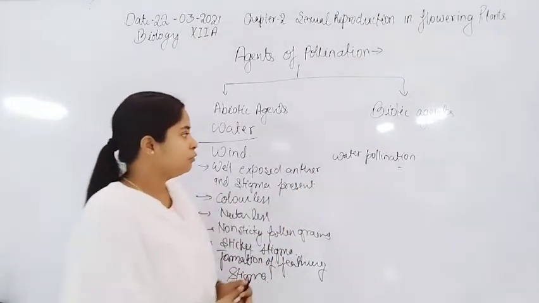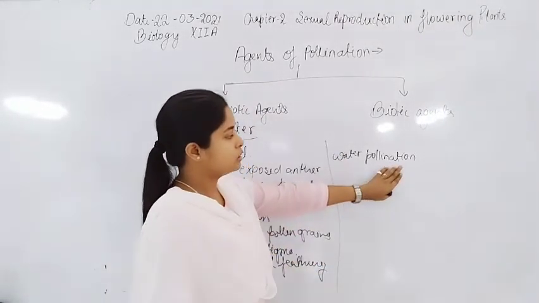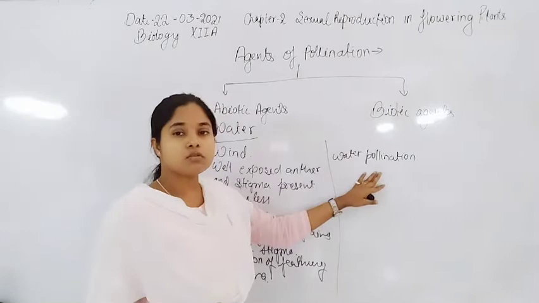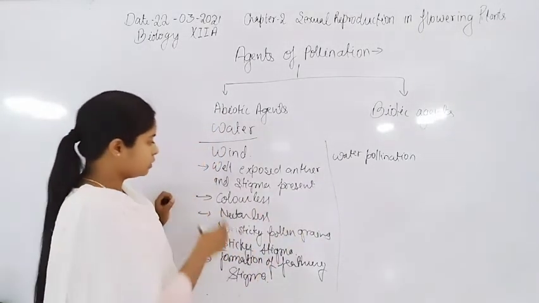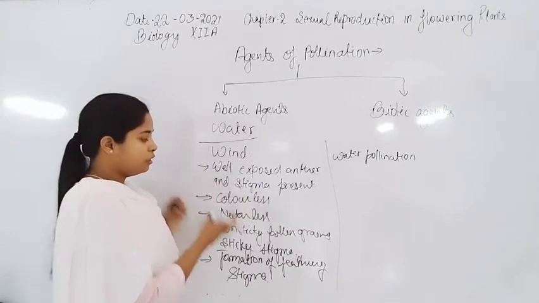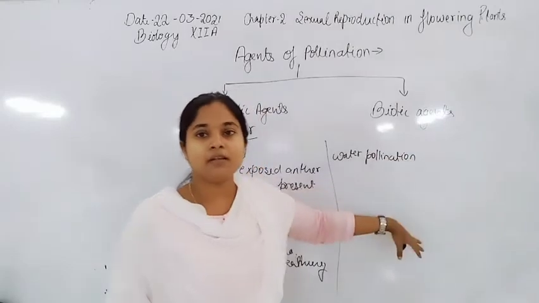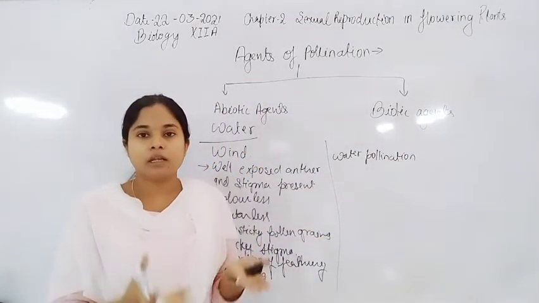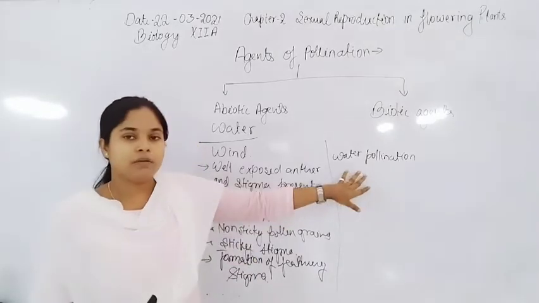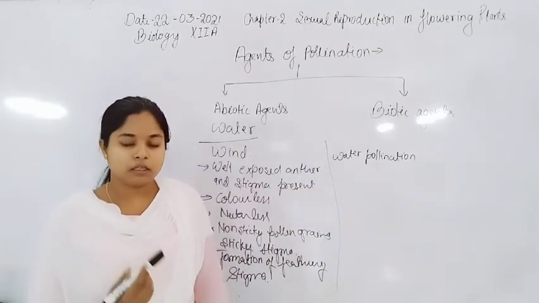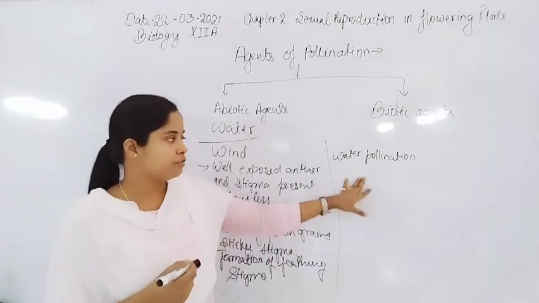Now come to water pollination. Water pollination also involves abiotic agents, so the flowers are colorless and without nectar, because here too they don't need to attract biotic agents or give any reward. These are the characteristic features of the flower.